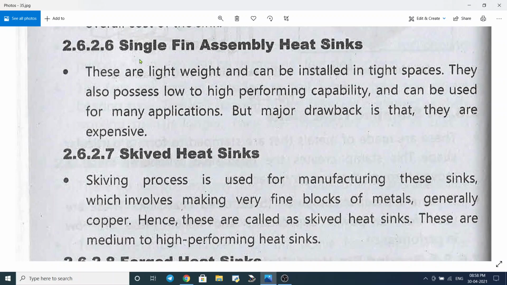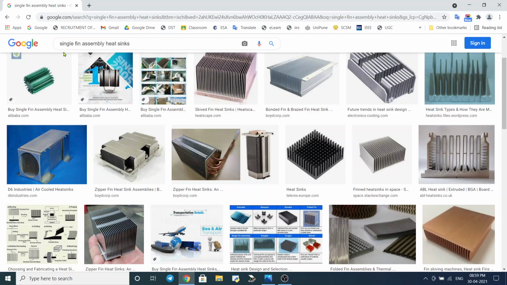There are so many types. For example, a single fin assembly heat sink looks like this.